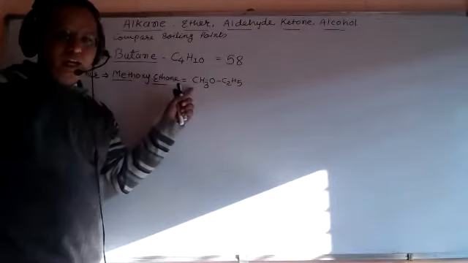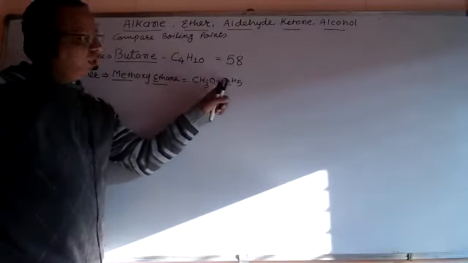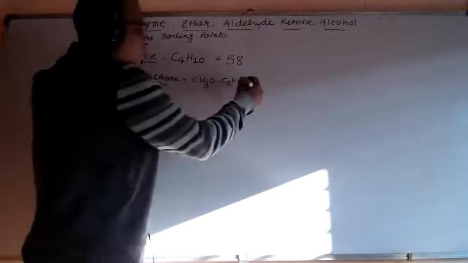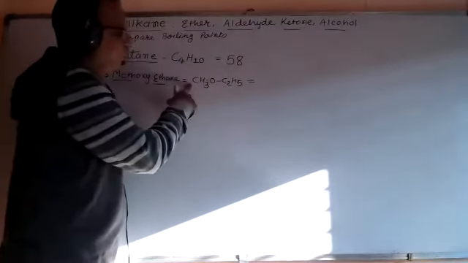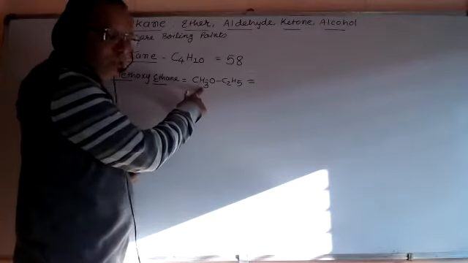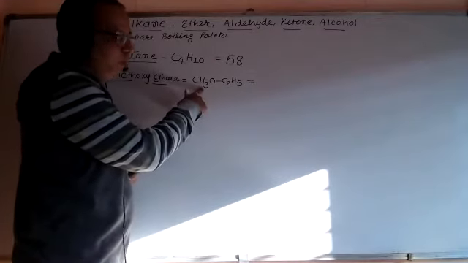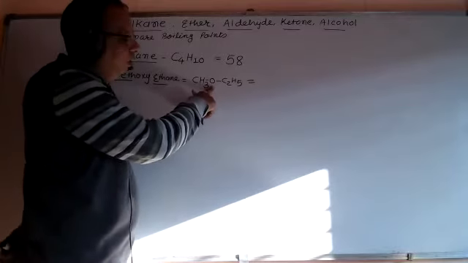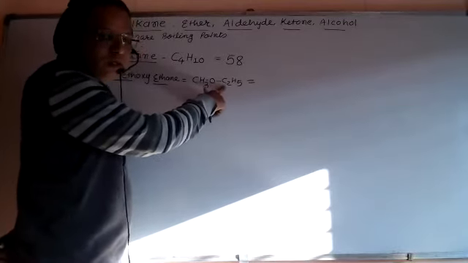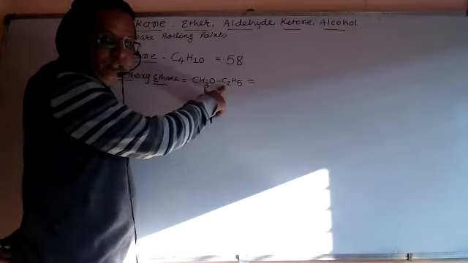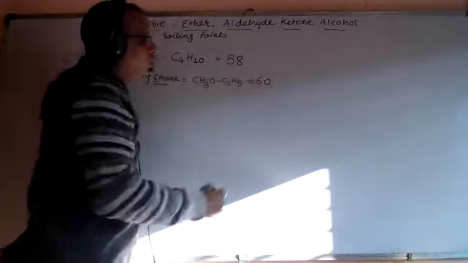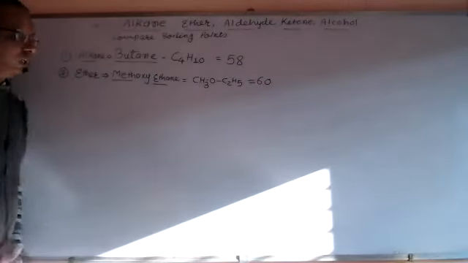This is methoxyethane. If we consider the molecular mass: carbon 12, hydrogen 3, 12 plus 3 is 15, 15 plus 16 is 31, 31 plus 24 is 55, and 5 more, that is 60. So the molecular mass is 60.